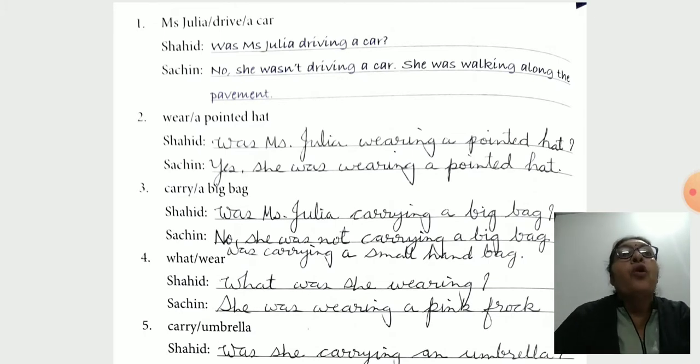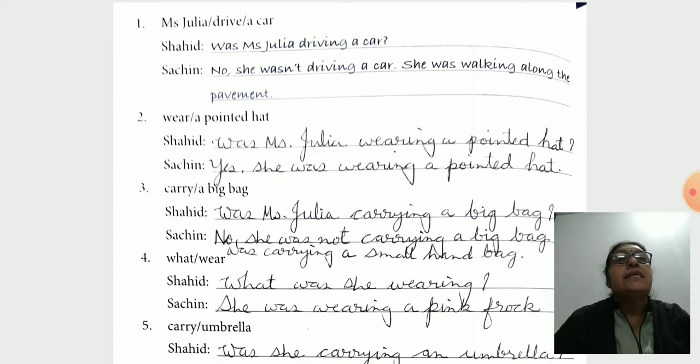Sahid, was Miss Julia driving a car? They ask a question. Sachin: No, she wasn't driving a car. She was walking along the pavement. Second, wear a pointed hat. Sahid, was Miss Julia wearing a pointed hat?